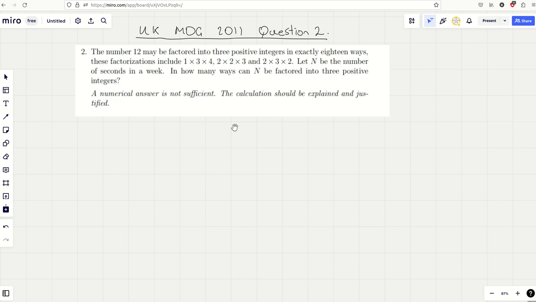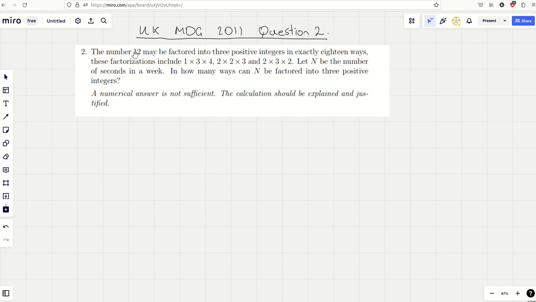I briefly glanced at the examiner's report, and just like on pretty much all of the extension papers and Olympiads and stuff, they're really transparent with the distribution of the marks. And yeah, this one, people found it very tough indeed. I'm not surprised. Okay, so anyway, number 12 may be factored into three positive integers in exactly 18 ways.